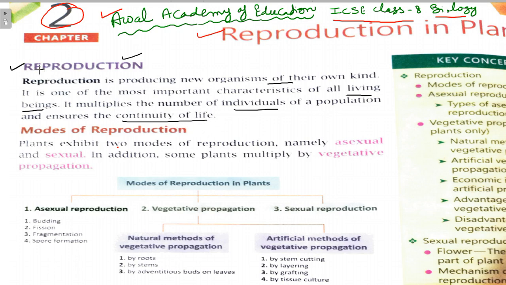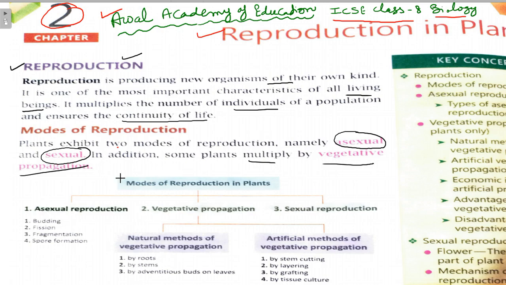So how does this reproduction happen? There are different modes of reproduction. They may be asexual, second sexual, and in addition some plants also multiply by vegetative propagation.